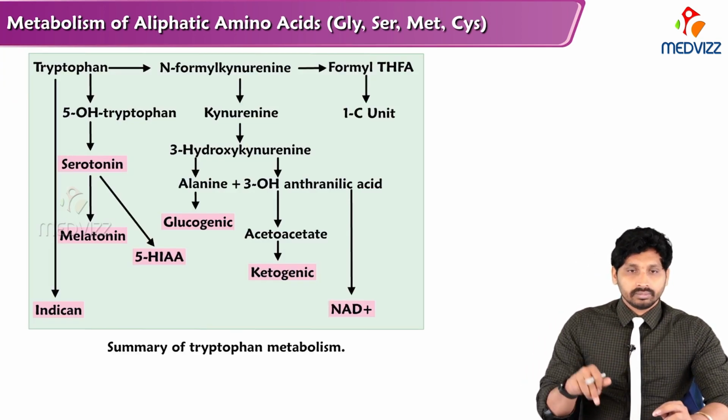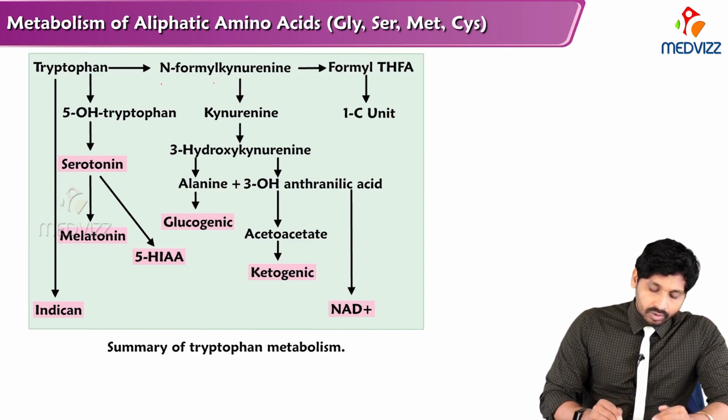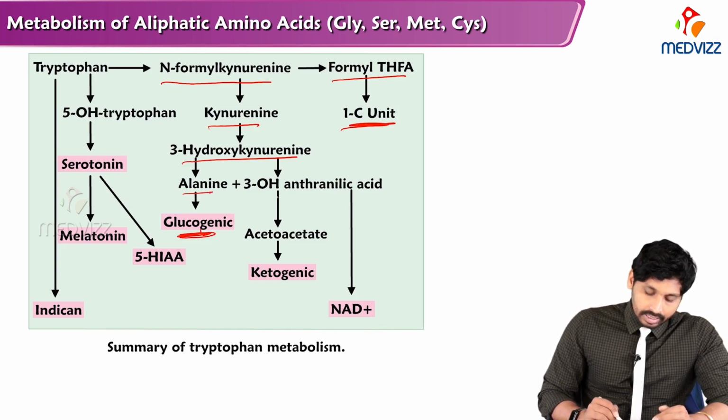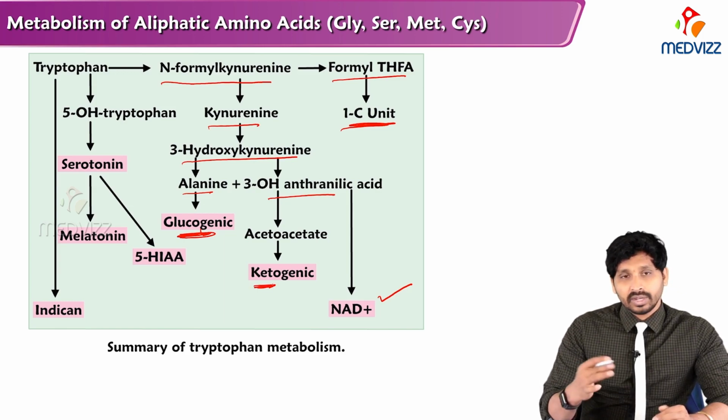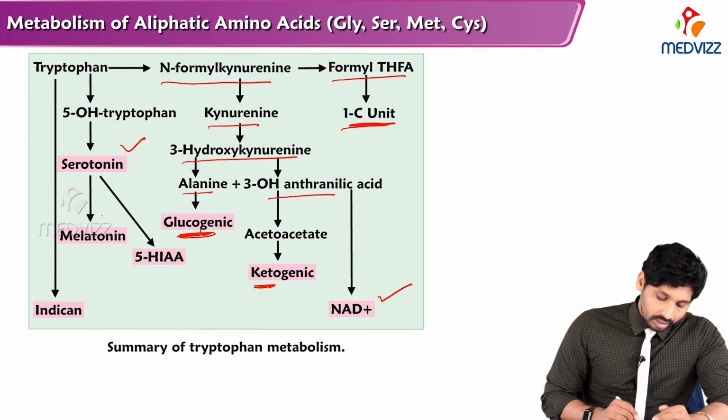When you see the overview of tryptophan metabolism, tryptophan is converted into N-formylkynurenine, with formyl tetrahydrofolate as a one-carbon unit donor, and kynurenine to hydroxykynurenine. Alanine forms enter the gluconeogenic pathway, and anthranilic acid leads to the NADP pathway, and there is also a ketogenic pathway. That's why tryptophan is both glucogenic and ketogenic, and involved in serotonin and melatonin production.